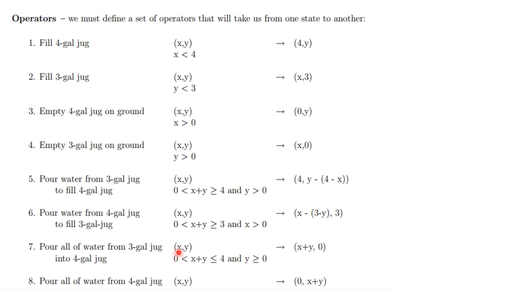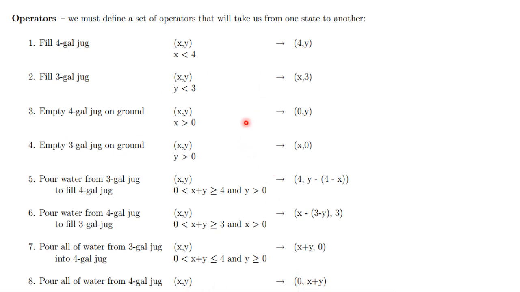That means x is the amount in the first can and y is the amount in the second can. After pouring the y amount into the x can, we get x plus y in the first can and 0 in the second can. Pour all the water from the 4-liter jug into the 3-liter jug. That means the first can contains 0 and the second can contains x plus y.